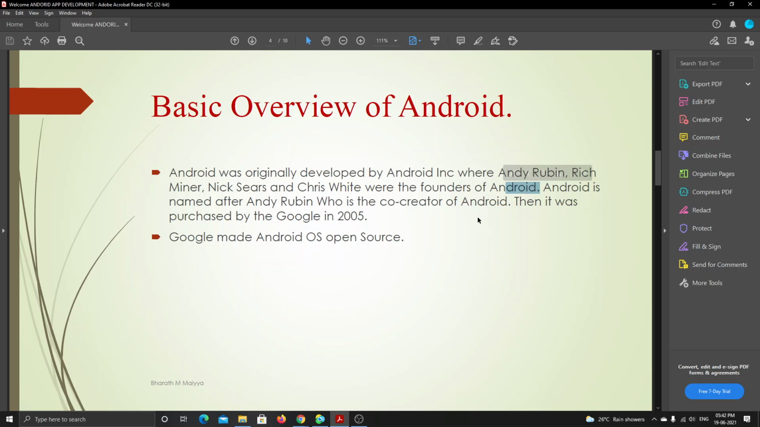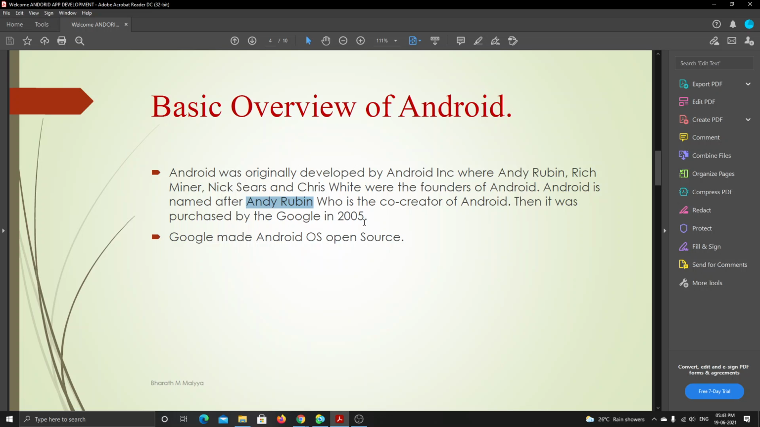But the major part of the work was done by Andy Rubin, and the Android name also came from his name itself. When he was in the Apple iOS development team, he had a nickname called Android, so they kept it for this application as Android. Then it was purchased again after some time, when Google realized this idea of Android has good potential.